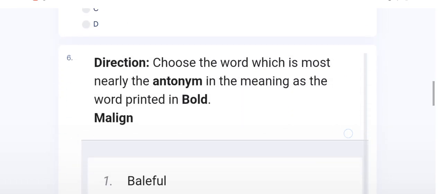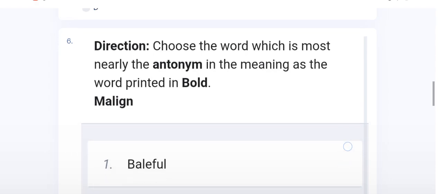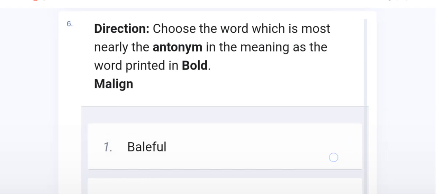And the sixth number question, choose the word which is most nearly the antonym in meaning. Similar word, antonyms.